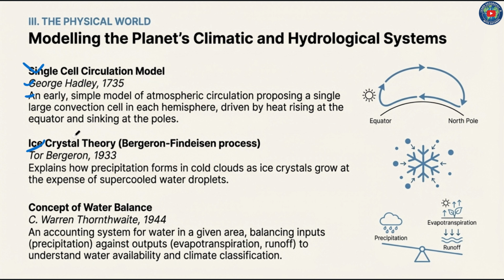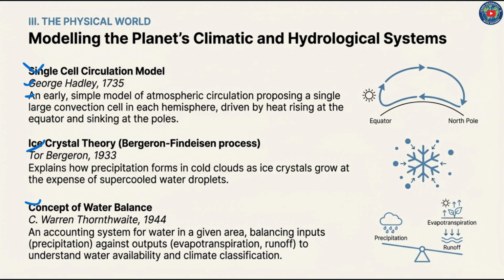Then concept of water balance, provided by C. Warren Thornthwaite in 1944, an accounting system for water in a given area, balancing inputs like precipitation against outputs like evapotranspiration, runoff, to understand water availability and climate classification.